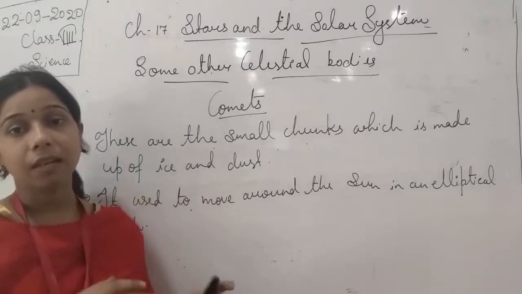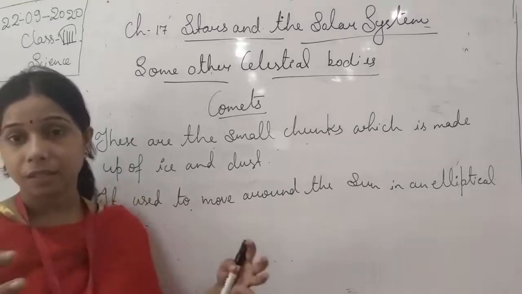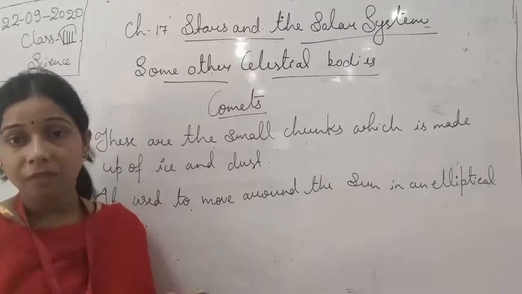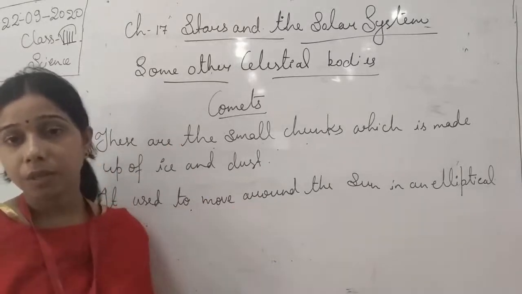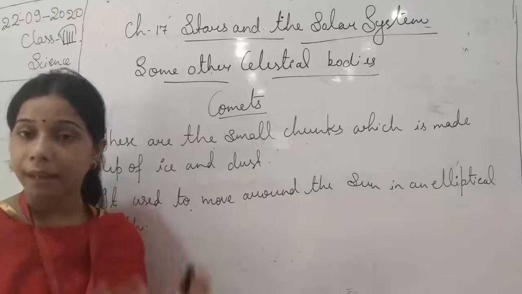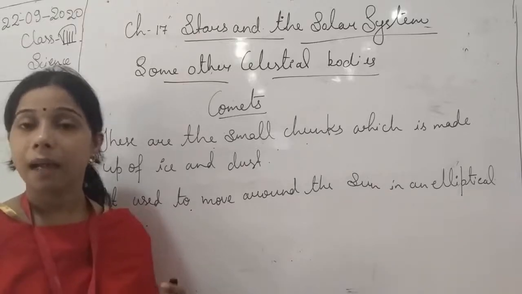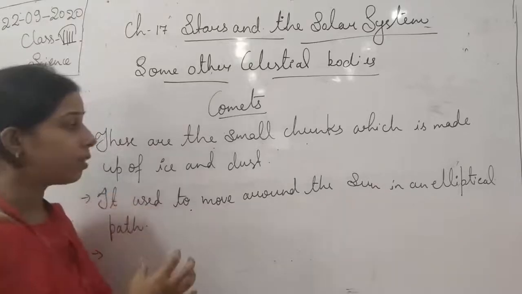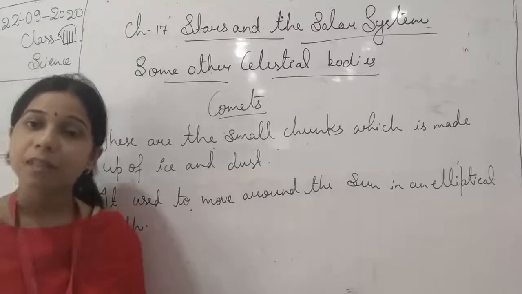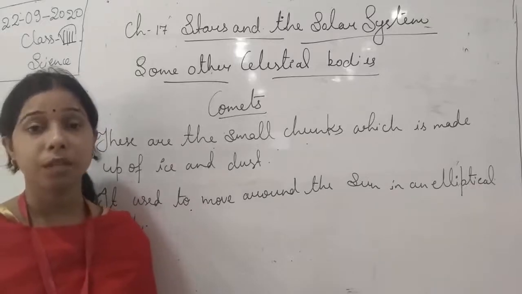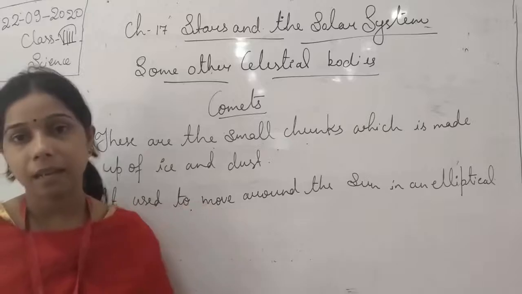So the core is there, consisting of all the things, and when it reaches the sun, because of the sunlight, it reflects light, and there is a formation of another layer, the outer covering, which forms the head of the comet. The gases and the ice present in it start evaporating due to the extreme heat given by the sunlight.